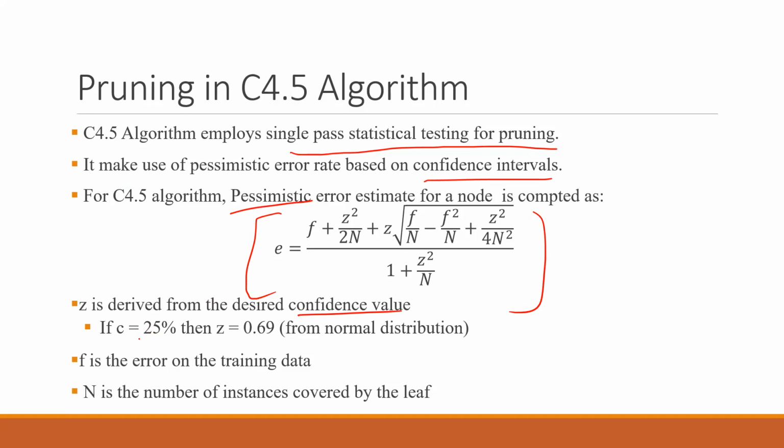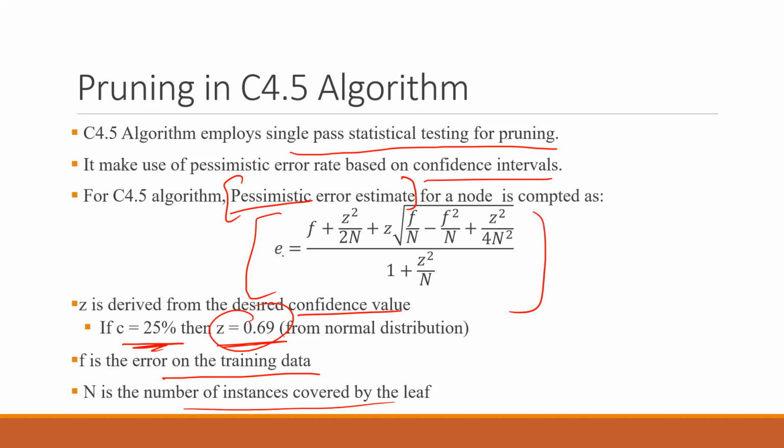If C is equal to 25%, then Z is equal to 0.69. You can find this in the Z table. F is the error on the training data, and N is the number of instances covered by the leaf. This formula for the pessimistic error estimate will be used to make the decision while pruning.